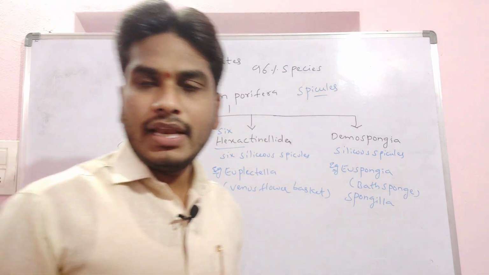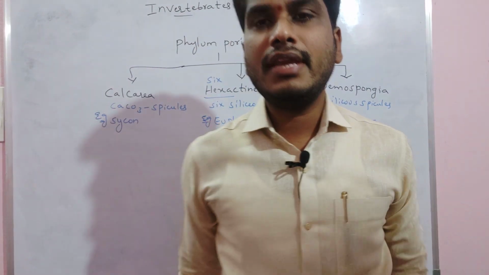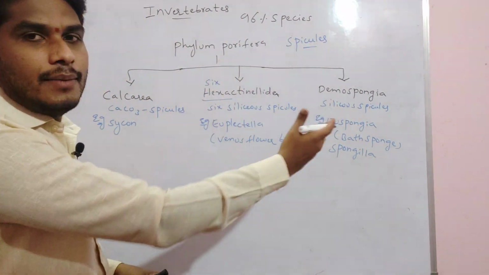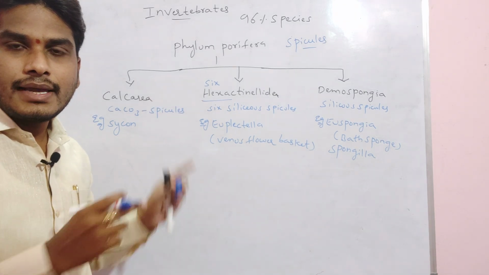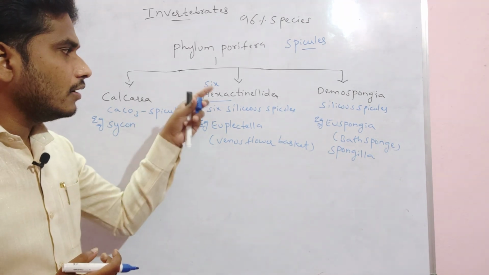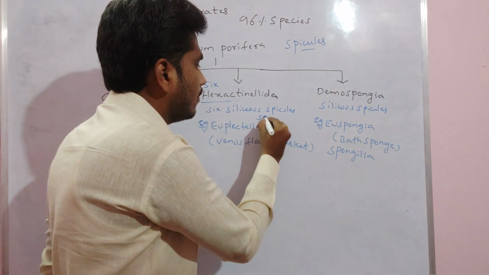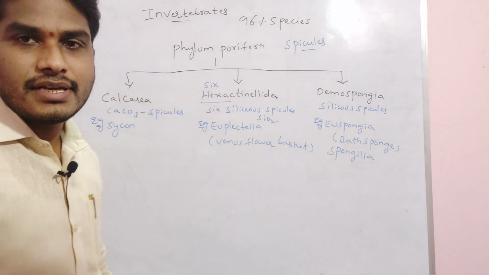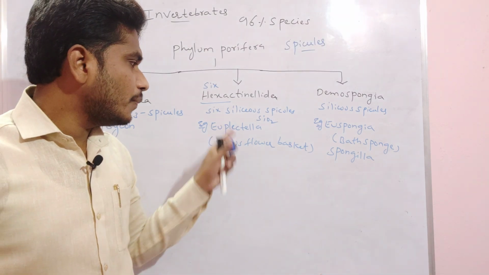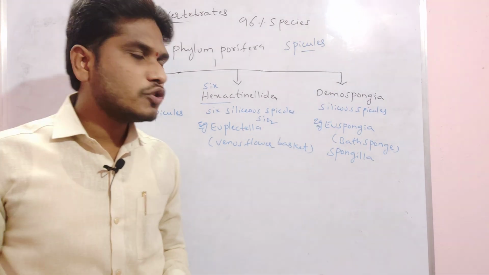This is about the phylum Porifera, the first phylum which we discussed. Phylum Porifera consists of 3 classes: Calcarea, Hexactinellida and Demospongia. On the basis of the spicules, Calcarea consists of calcium carbonate spicules, and the example is Sycon. Hexactinellida consists of siliceous spicules, that means made up of silicon dioxide, hence siliceous. The example is Euplectella, also called Venus flower basket, the common name. Then Demospongia.